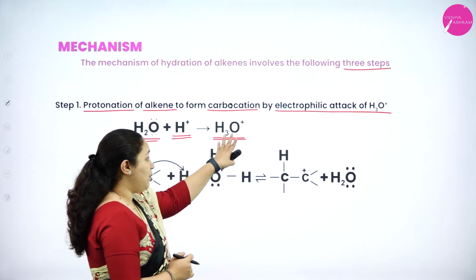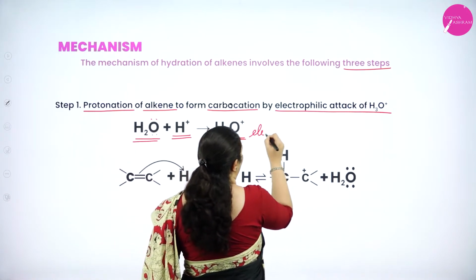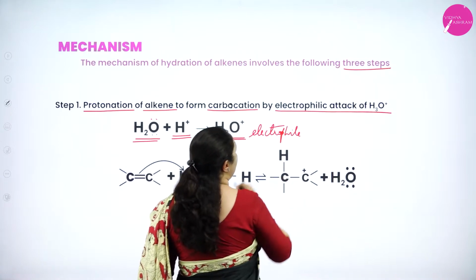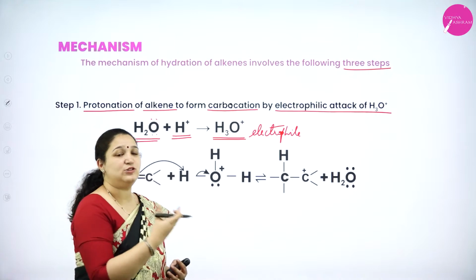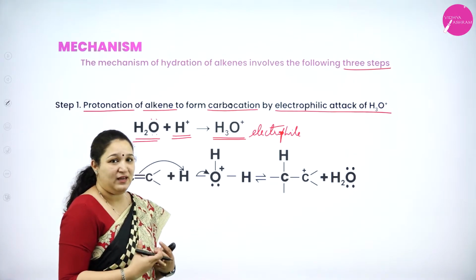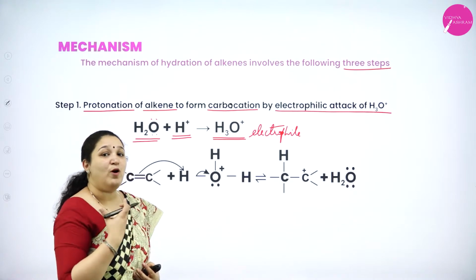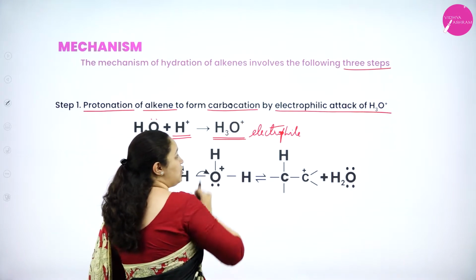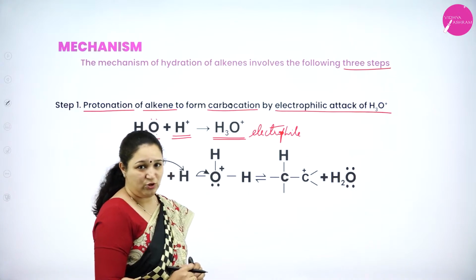As it has got the positive charge here, it will act as electrophile. What is the meaning of electrophile? Electrophile means the species which likes to go towards the electron rich species. Then we call them as electrophile. They like to go towards the electrons, or they are positively charged, isn't it? So here, as oxygen has got the positive charge, H3O plus will act as an electrophile.